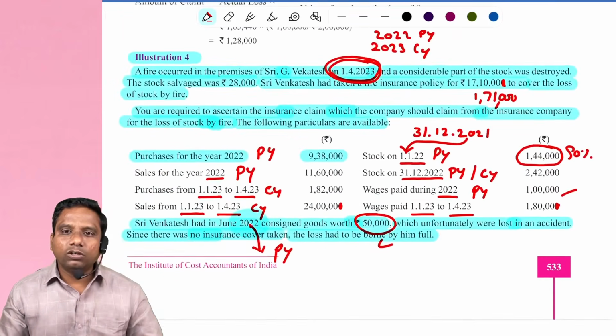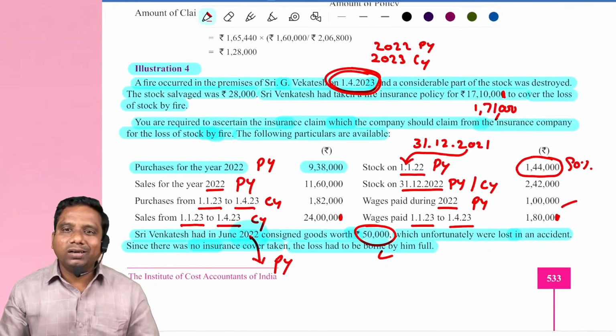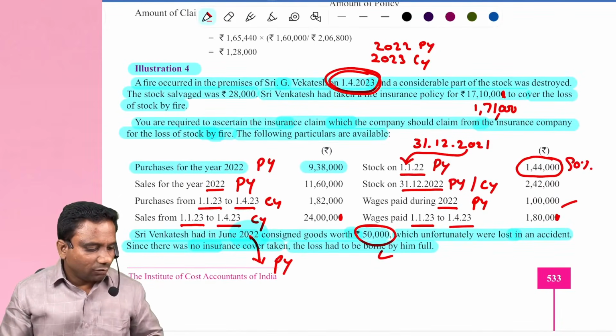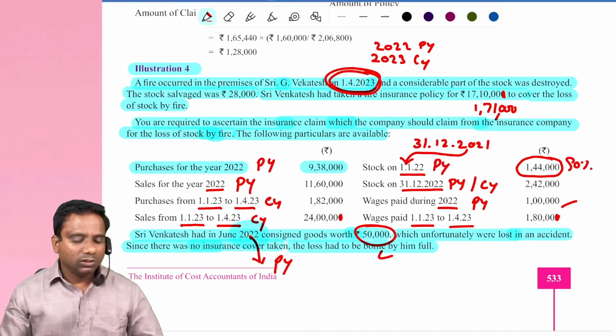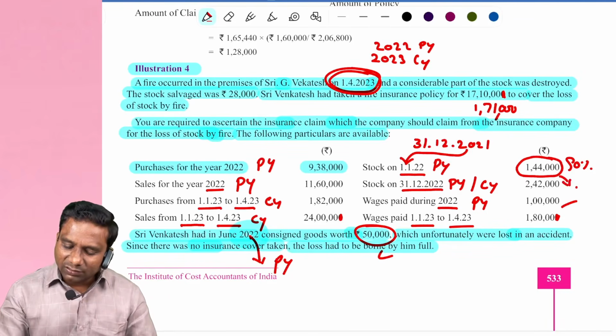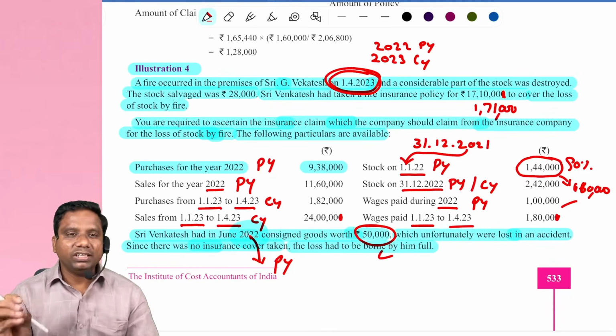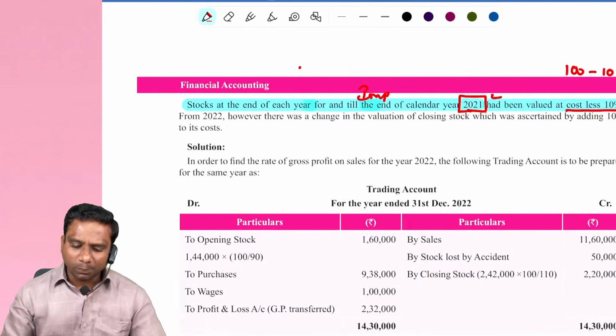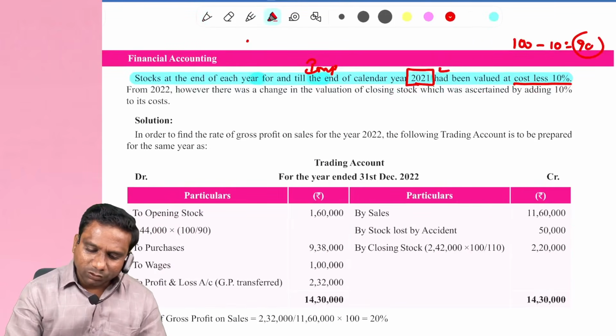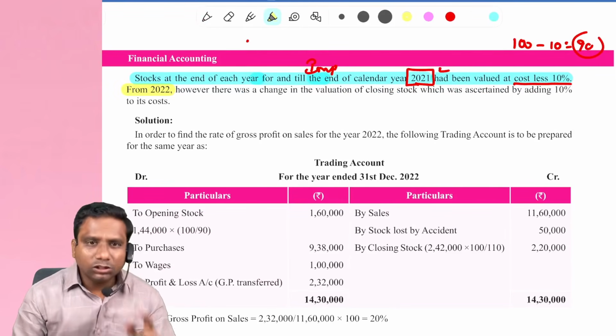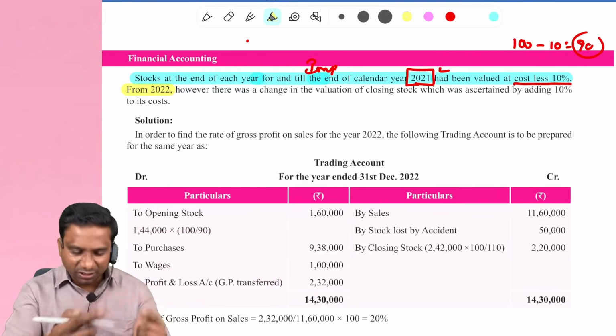Now this 1,44,000 we have to increase to 100%. How much, sir? 1,44,000 divided by 90%. So how much we are getting here? 1,60,000. This is one important adjustment which we do. 1,60,000. Very, very important adjustment. First one. Next observe. From 2022, it's previous year.